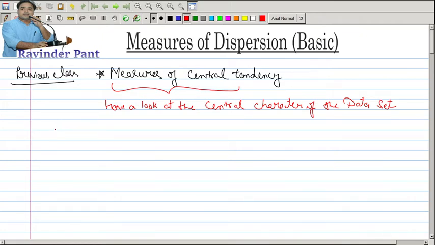So in this chapter we learned about that central character of the data set. Now in this descriptive statistics, we are trying to describe the data. As I told you in my class, when we describe a thing, the description should be in such a manner that a person who is not able to see that thing would be able to perceive the image of that object.